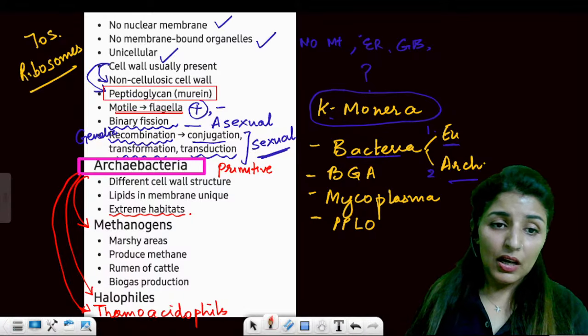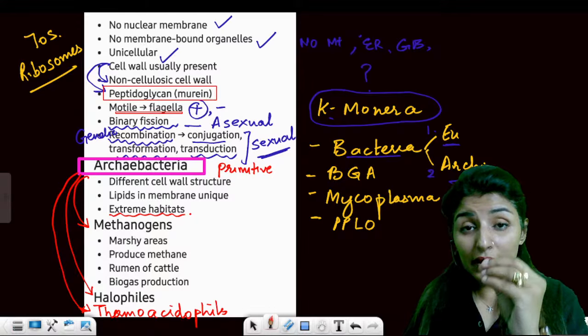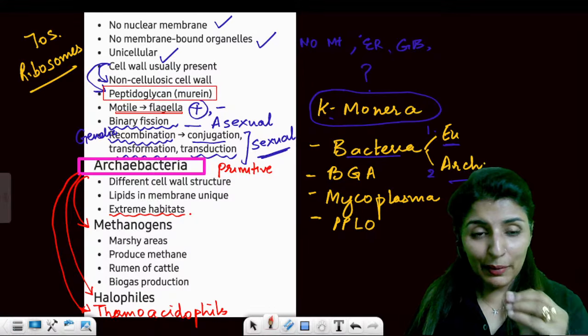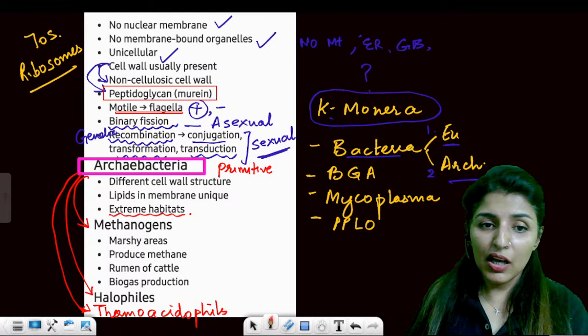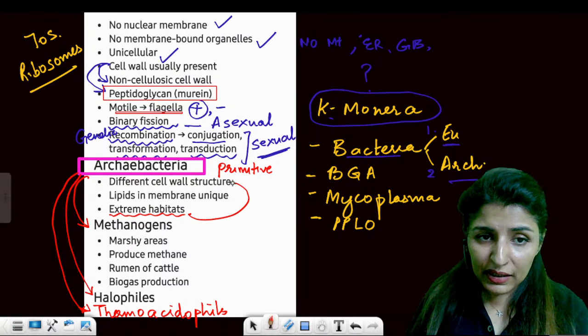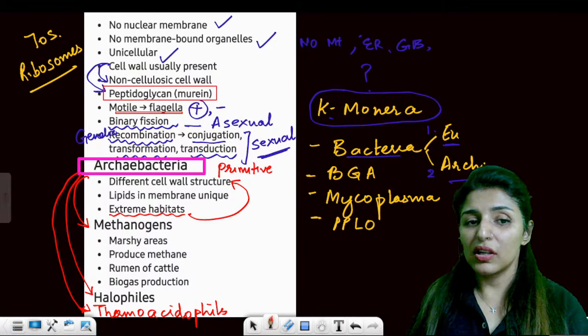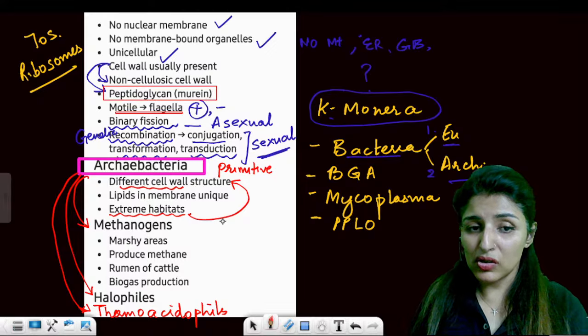Okay, perfect. Now, what is that one important property of archaebacteria which allows it to survive in these extreme habitats? That property is a difference in their cell wall structure. This different cell wall structure.